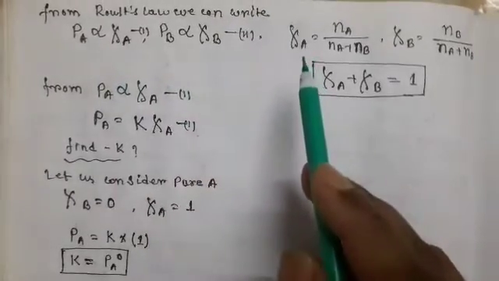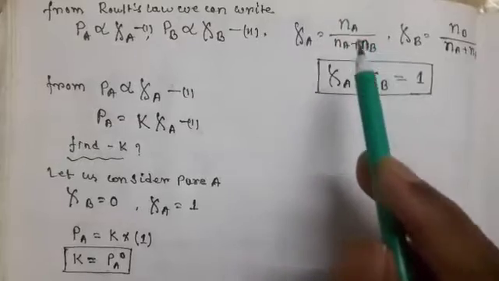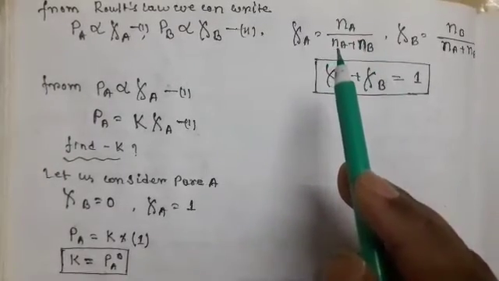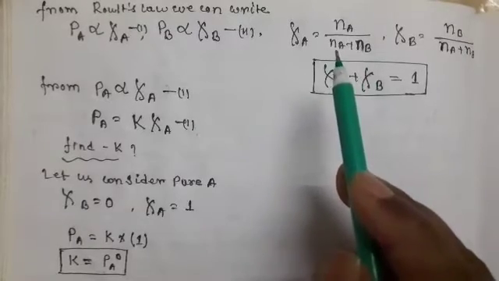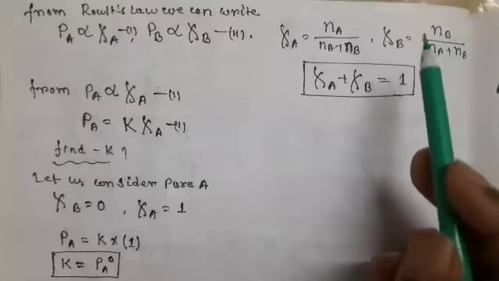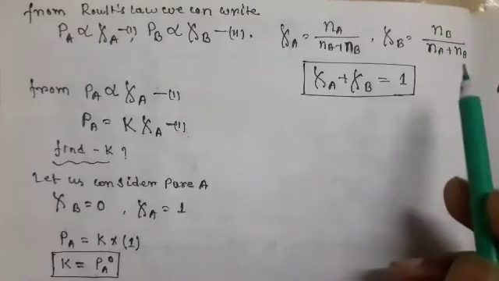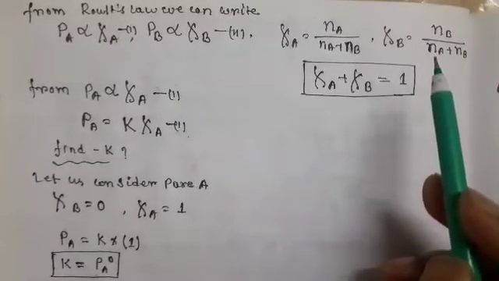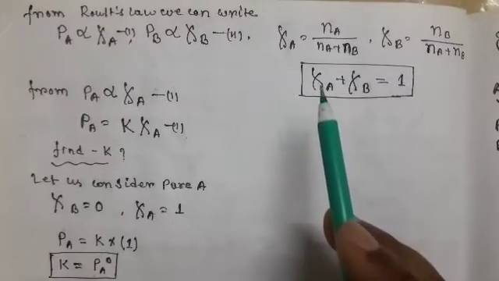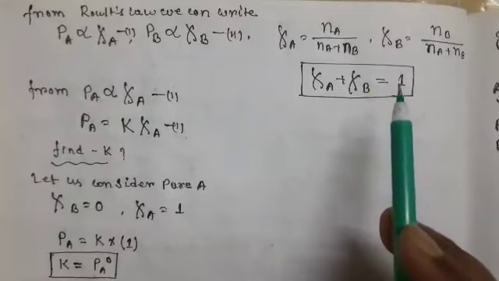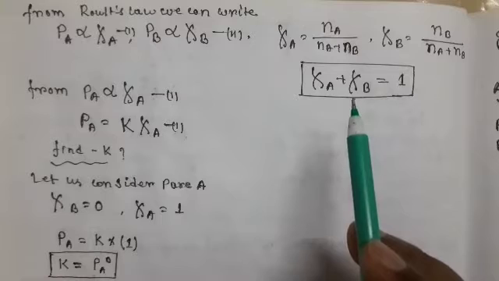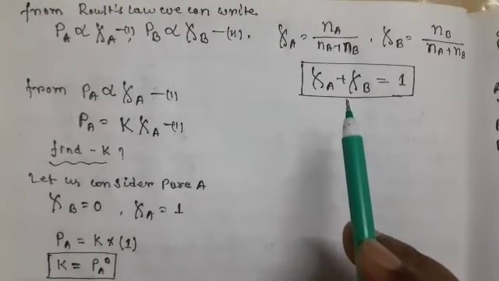What is the mole fraction of A? Number of moles of A divided by the total number of moles of all components, that is Na plus Nb, the number of moles of A and the number of moles of B. And what is zeta B? Number of moles of B divided by the total number of moles of all components, that is Na plus Nb. We know that zeta A plus zeta B is equal to 1. The summation of mole fractions is equal to 1. That was covered in a previous video.